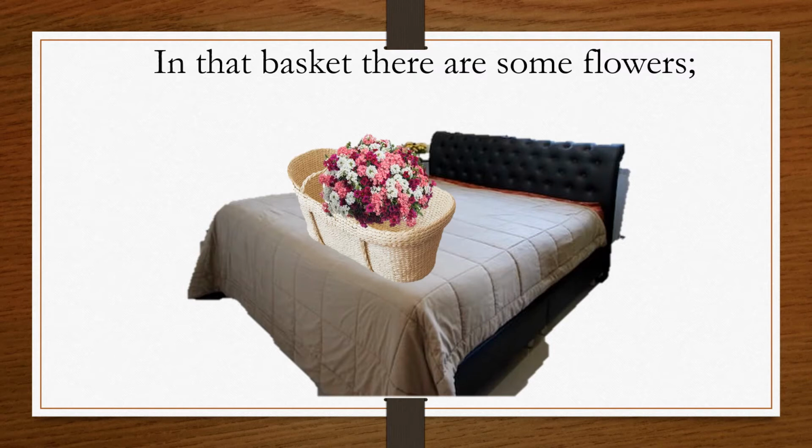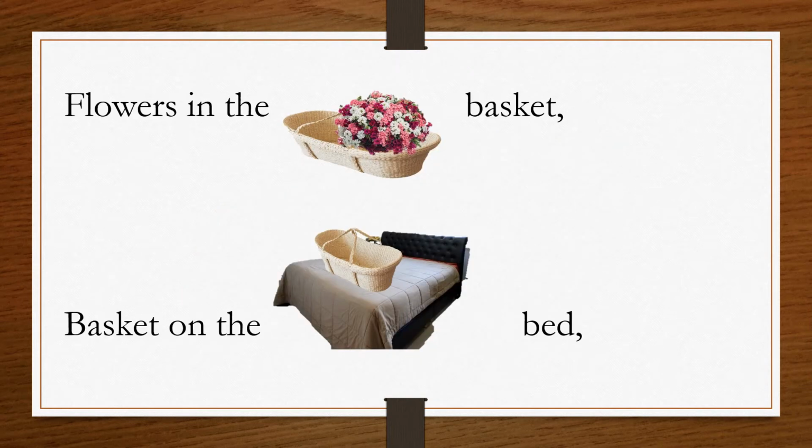Flower in the basket, basket on the bed. Here flower is smaller than basket and in the next, basket is on the bed, so basket is smaller than the bed. Now the poet is going in reverse order from small to big.